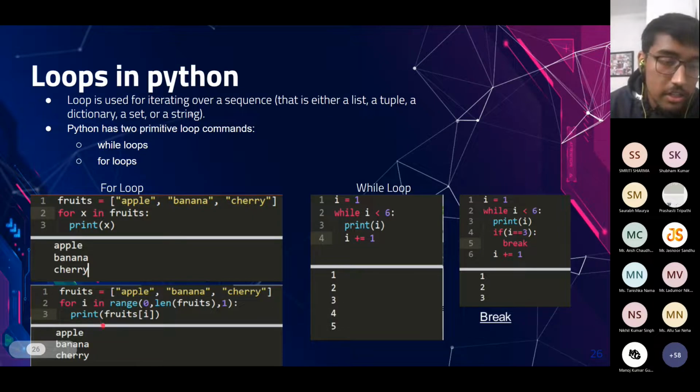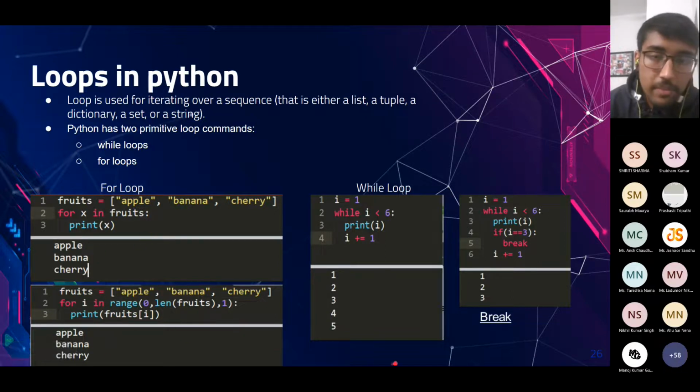Similarly, for using it with an integer like an index, we can write it like this: for i in range 0 to len of fruits, comma 1. This will start from 0 and go up to len of fruits minus 1. The last value in the range is not covered, and the shift will be of 1 unit only. And if we print fruits of i, apple, banana, and cherry will be printed as they were in the previous example.